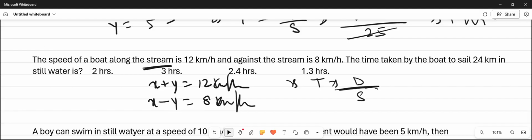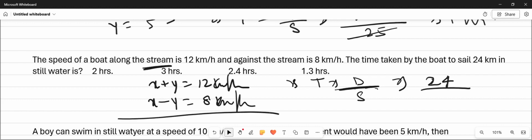Again we have to find the time, that is distance upon the speed. And distance is 24. And we have to find this time taken by boat to sail 24 km in still water. We don't have to find the downstream time or upstream time.